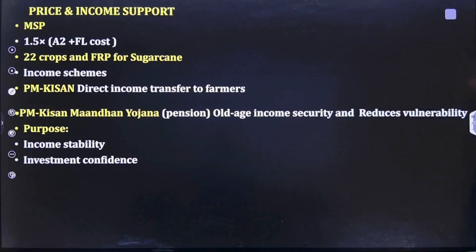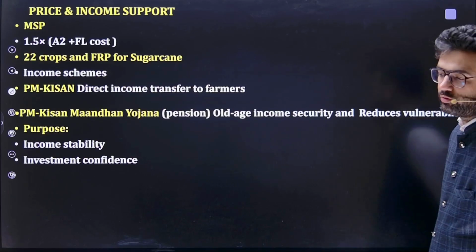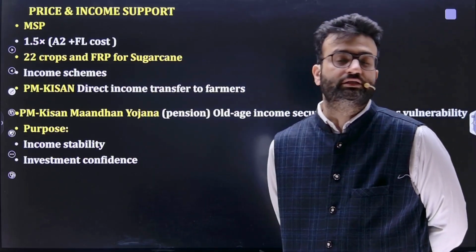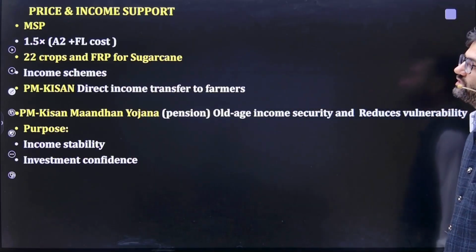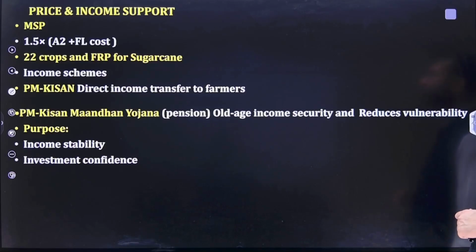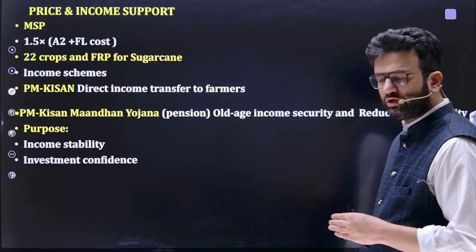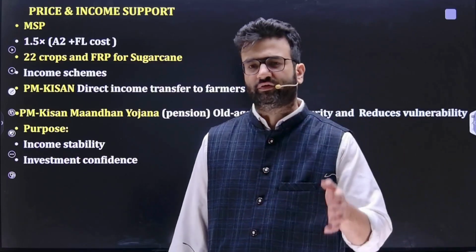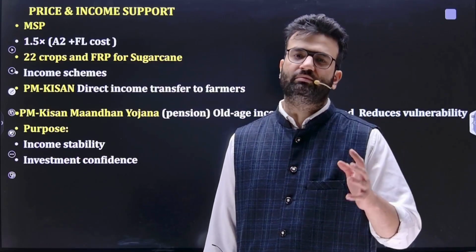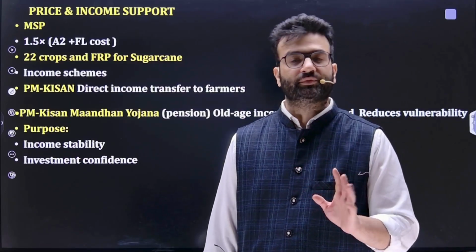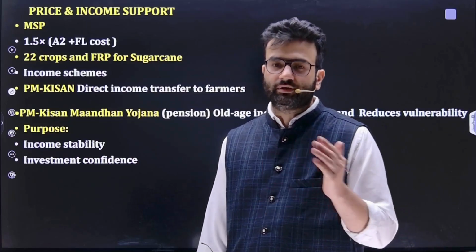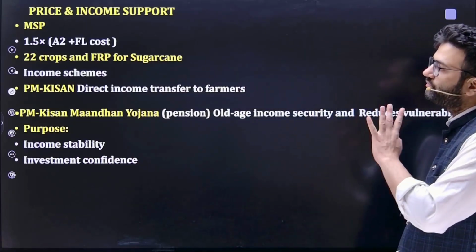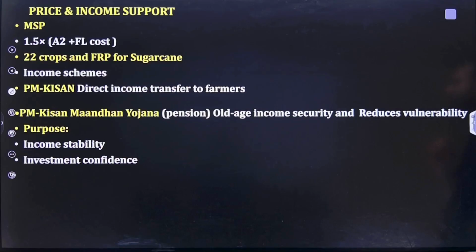Price and income support: MSP, as I mentioned, is given for 22 crops and FRP for sugarcane. CACP recommends it. So MSP is 1.5 times of A2 plus FL cost. A2 cost is the basic cost, like the cost of seed, cost of fertilizer, electricity cost. This is all A2 cost. FL cost is imputed family labor cost. So 1.5 times of A2 plus FL cost. So MSP is given for 22 crops and FRP for sugarcane.